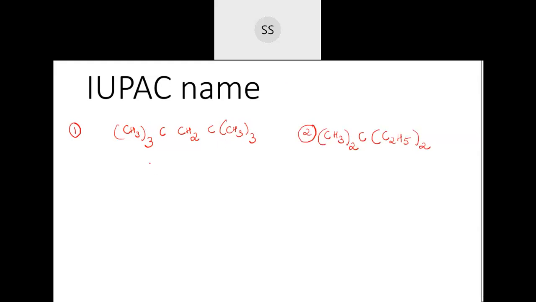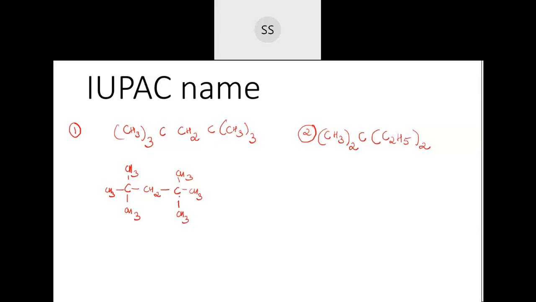Okay, let's see whether your answer is matching with what I am going to tell you now. You have CH3 three times, and on this side you have carbon. So to the carbon there are 3 CH3 groups attached: one CH3, second one, and then the third one. So this part is over. Then we have CH2, after that again carbon, then CH3 three times. So the carbon has 3 CH3 surrounding it.